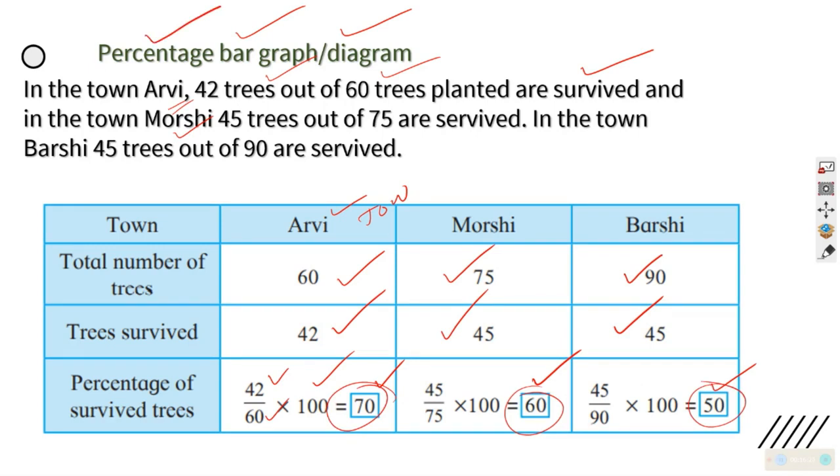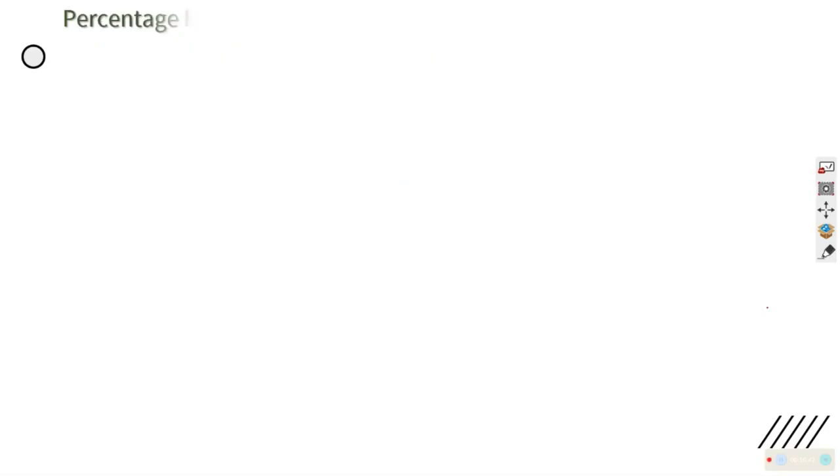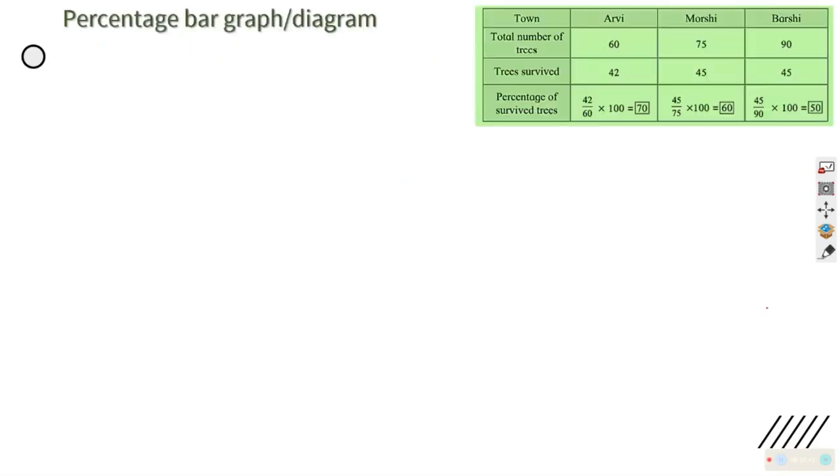Percentage means out of 100. If it is 42 out of 60, it is 70 out of 100. If it is 45 out of 75, it is 60 out of 100. If it is 45 out of 90, we know it is 50%. We will convert this into a graph so that it will be easy for anybody to understand. How to do that? We need the data first, which I have copied again.